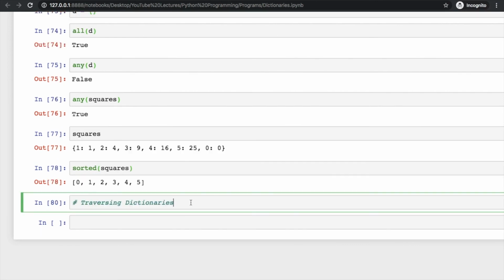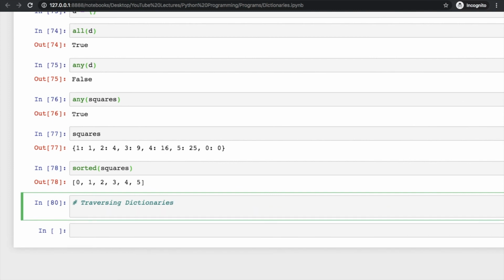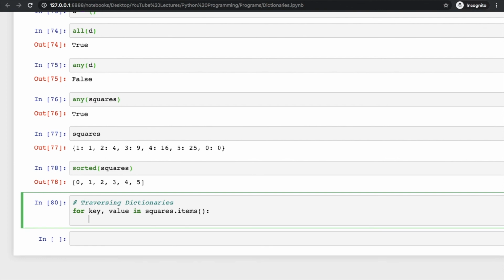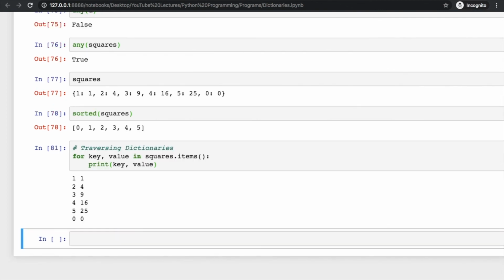Now I am going to tell you about traversing dictionaries. So what you can do, you can use a function like keys, values or items to traverse the dictionaries. For key, value in squares dot items, and from this we are going to get keys and values both, and after that put the colon. Now try to print key and value, and here are the values of the squares dictionary.